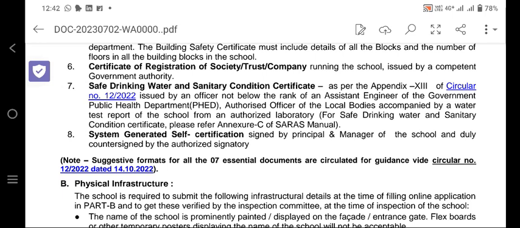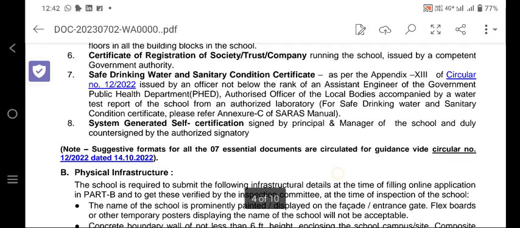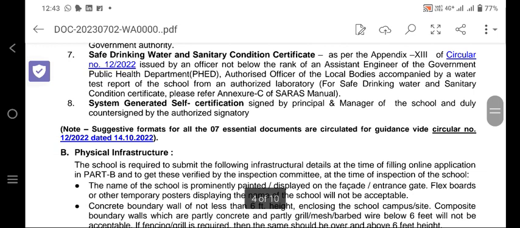That means not only the safe drinking water or sanitation certificate will be given, you also need to add the water test report of the school from the authorized laboratory. That will be included in Appendix 13. Next, number 8, system generated self certification signed by the principal or manager and duly countersigned by the authority. So these are the important essential documents to be given.